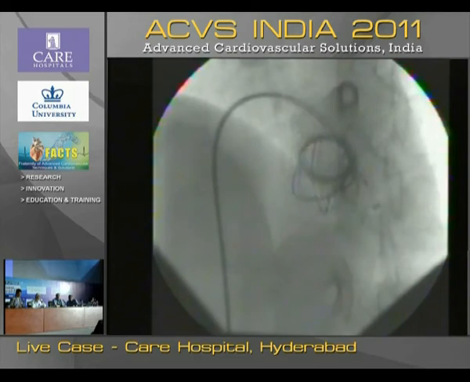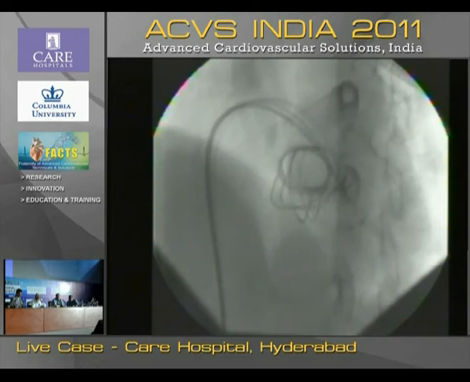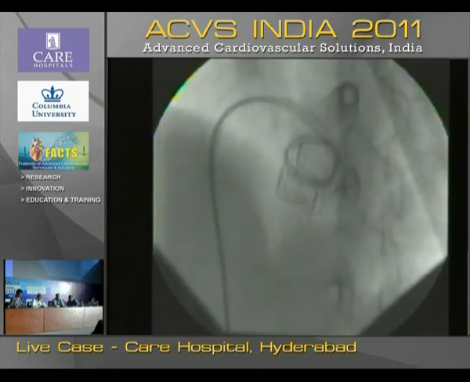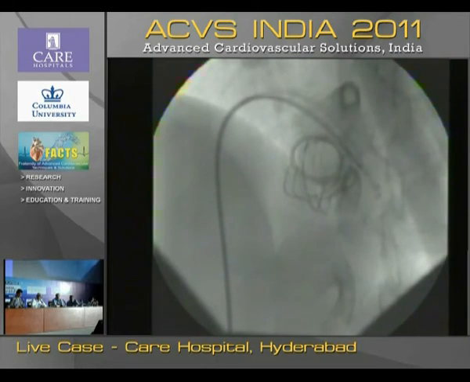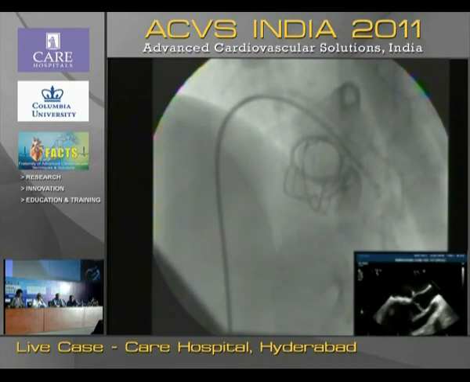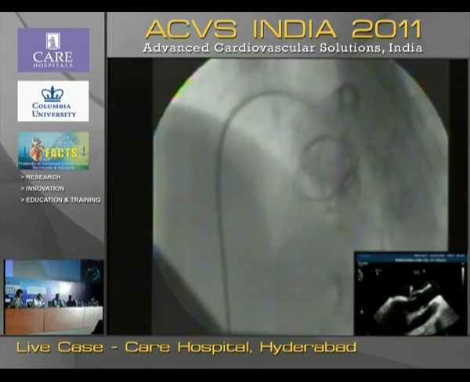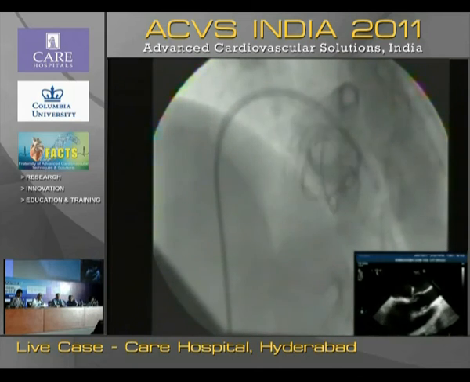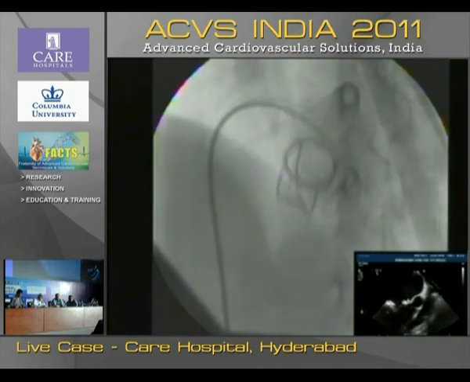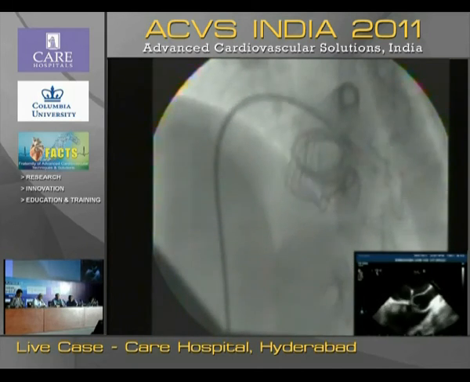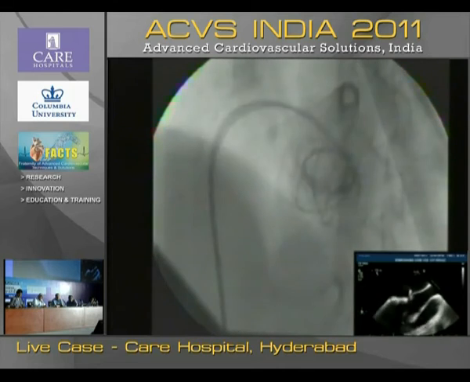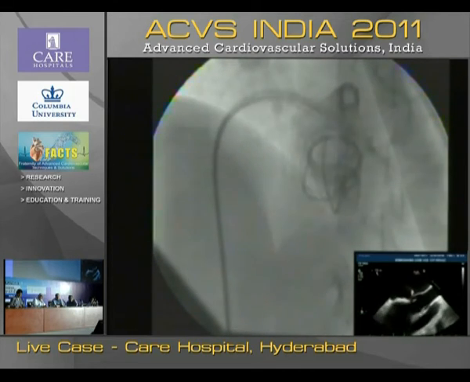Little bit going. Show the TE and fluoroscopy PIP. We haven't yet seen the defect, the device, so far by TE, just gradually coming up.